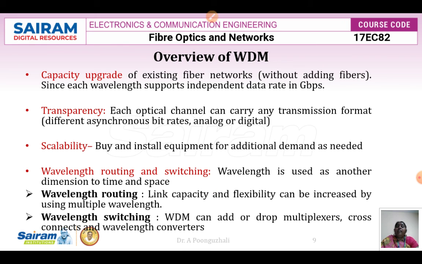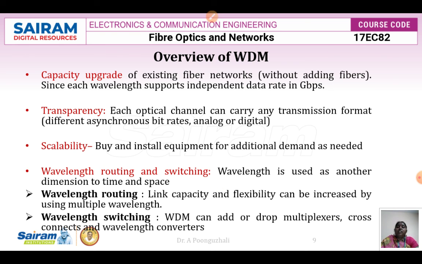Next is wavelength routing and switching. Here the wavelength is used as a dimension in time and space. That means that we can do wavelength routing and switching. Wavelength routing means the link capacity and the flexibility can be increased by using multiple wavelengths. So when I send multiple wavelengths through a fiber, the link capacity can be increased as well as the flexibility.